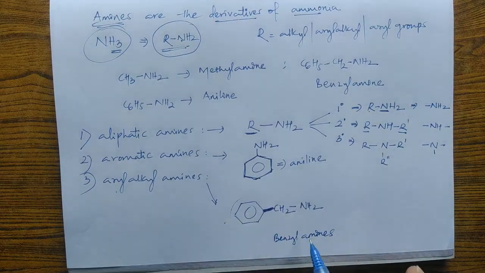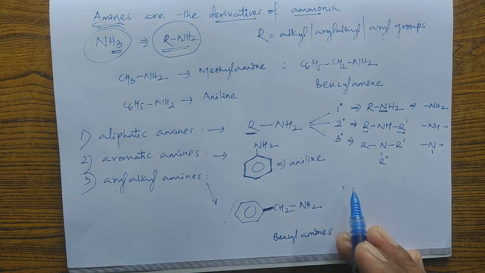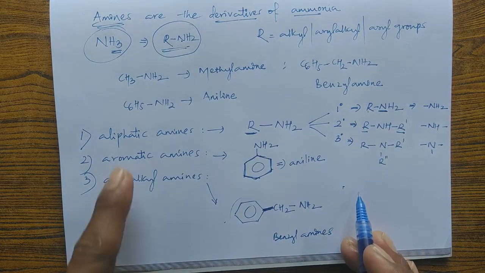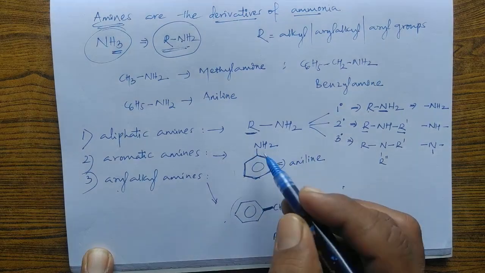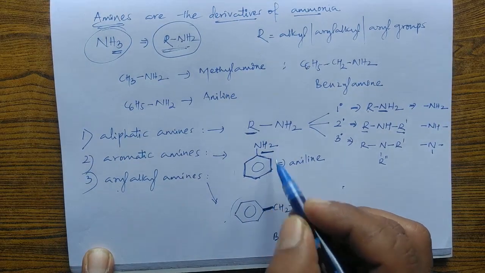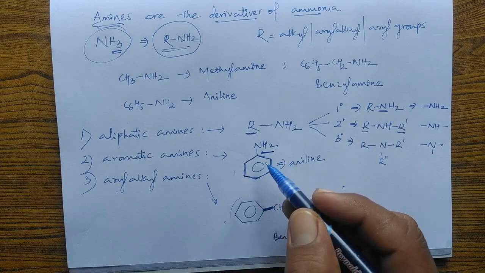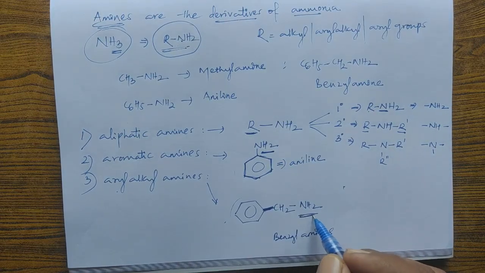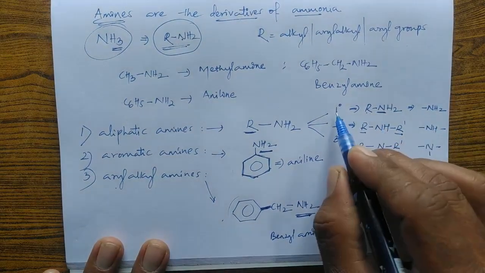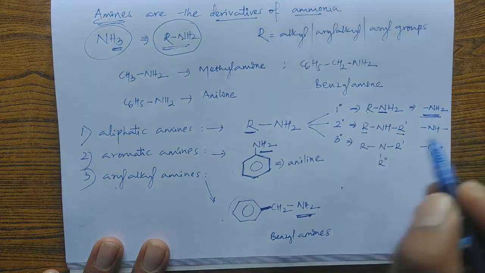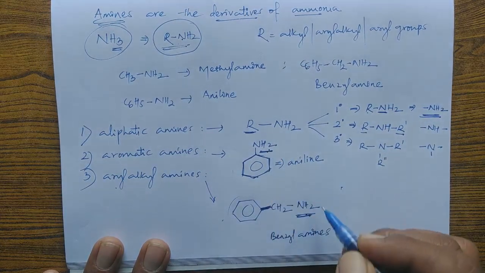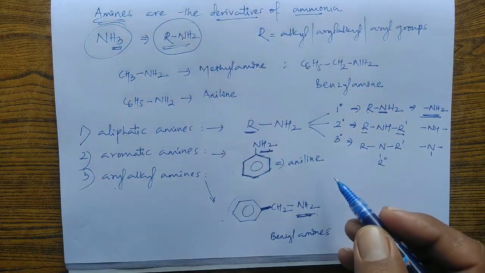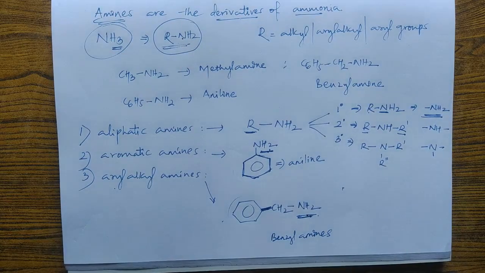So this is the classification of corresponding amines. We have aliphatic amines, aromatic amines, and then aryl alkyl amines. Here we can also create primary, secondary, and tertiary amines. If you replace these two hydrogen atoms by other alkyl groups, you will get secondary and tertiary amines. Similarly here, this is NH2, because we know that the functional group of primary amines is NH2. If it is NH2, it is primary. If you replace two hydrogen atoms by other groups, it converts into secondary and tertiary respectively. So this is the classification of amines.